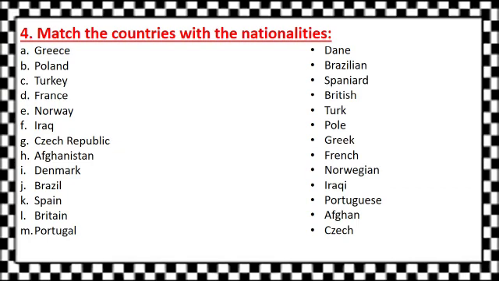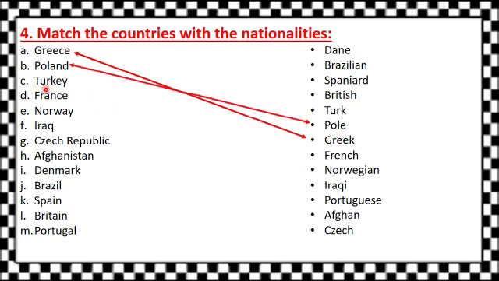Question number 4. Match the countries with the nationalities. So students, these are the names of the countries. We have to match the countries with the nationalities. So let us look at the first one, that is Greece. So the nationality is Greek. Let us match them. Next, Poland. So here the nationality is Pole. Next, Turkey. So the nationality is Turk.